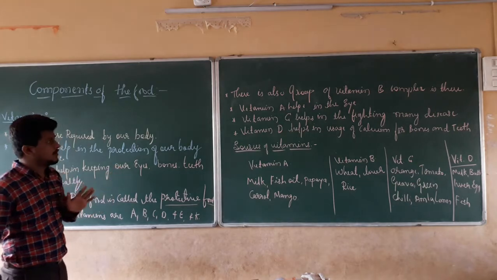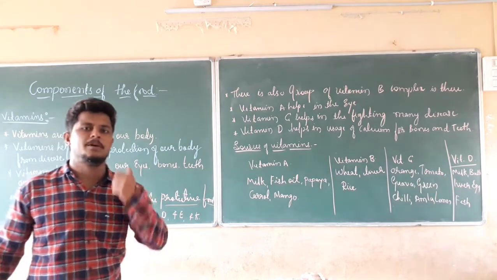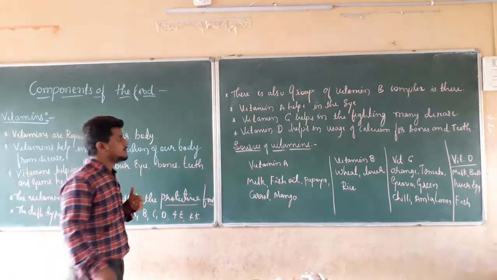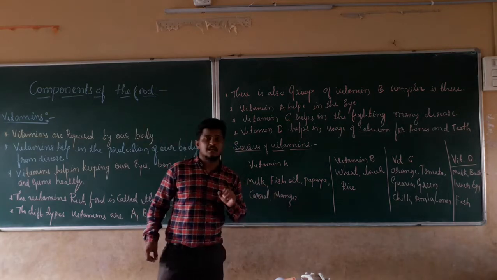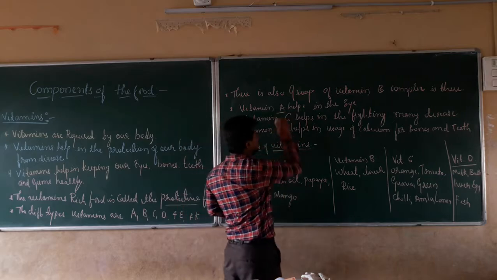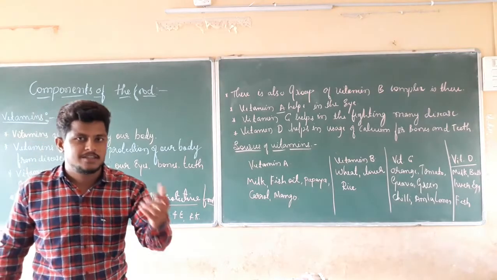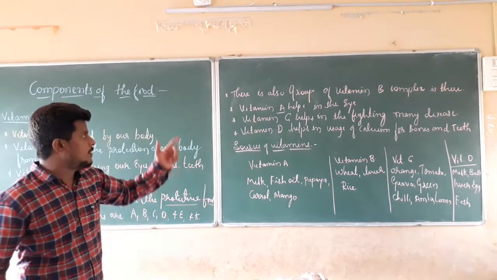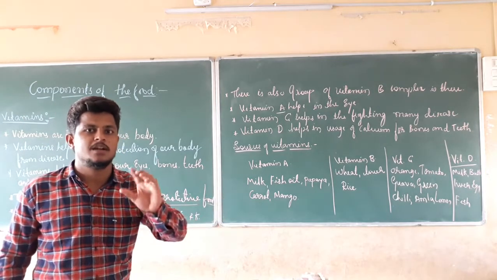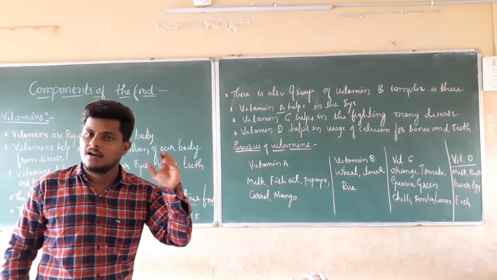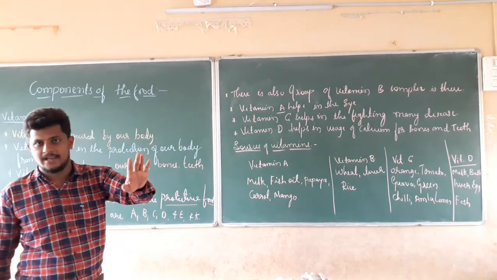Why vitamins are important. Now we are going to see one by one what the purpose of each vitamin is, and how they are going to help us. Which vitamin helps in which category? The first example is vitamin A, which helps the eye. For good nourishment of our eyes, and to see and visualize things clearly, vitamin A is necessary. It helps in the good conditioning, good nourishment, and good seeing of the eye. Which one? That is vitamin A.